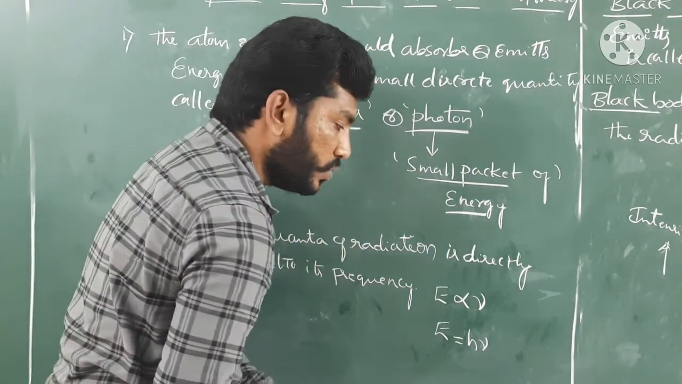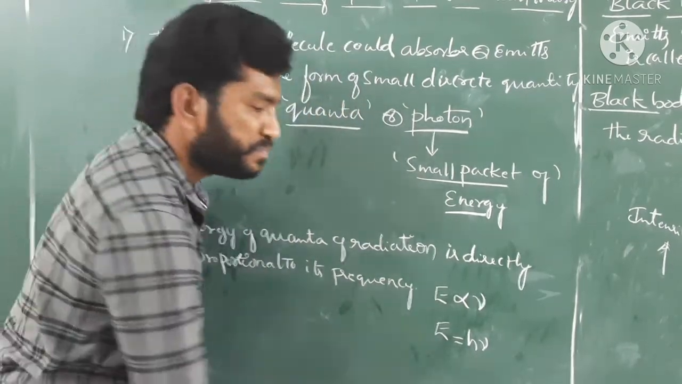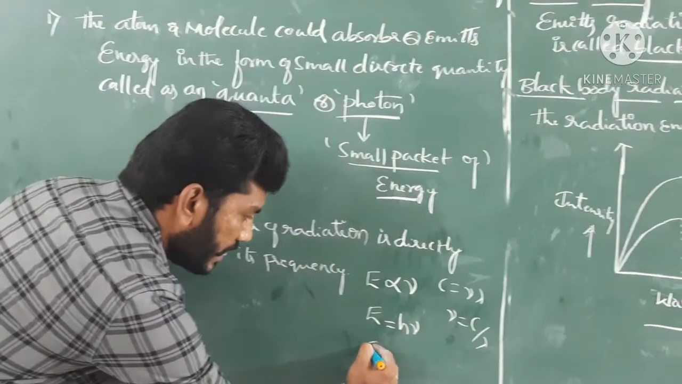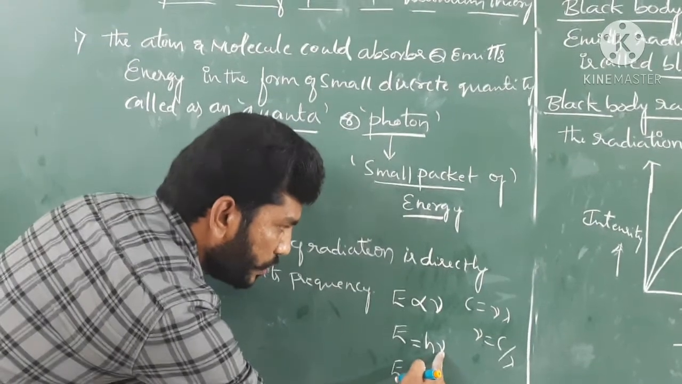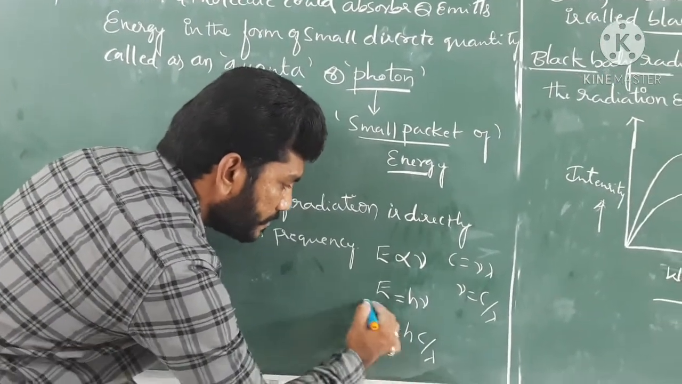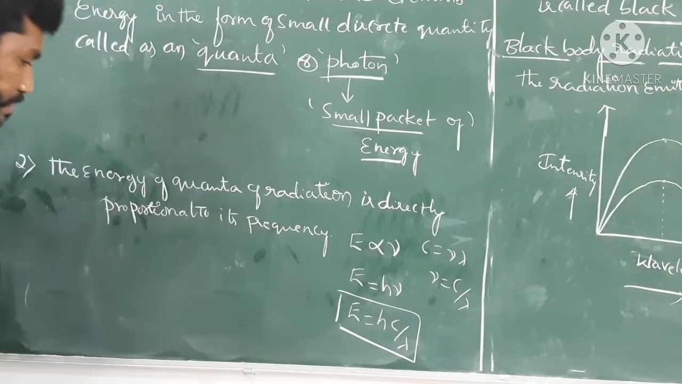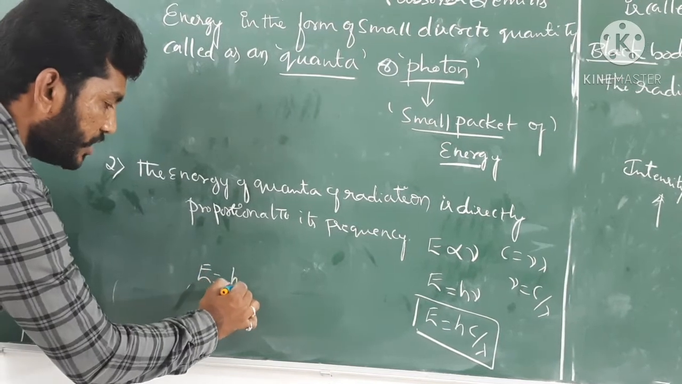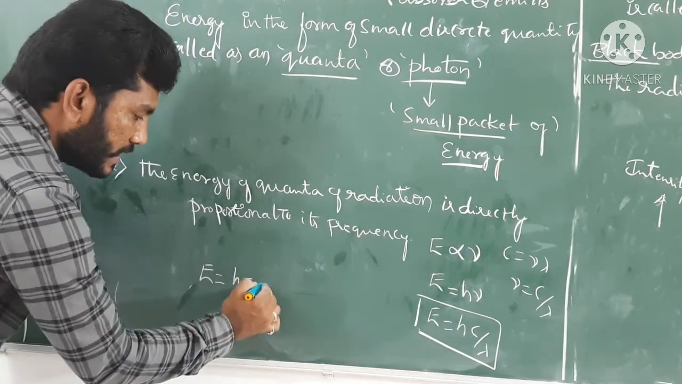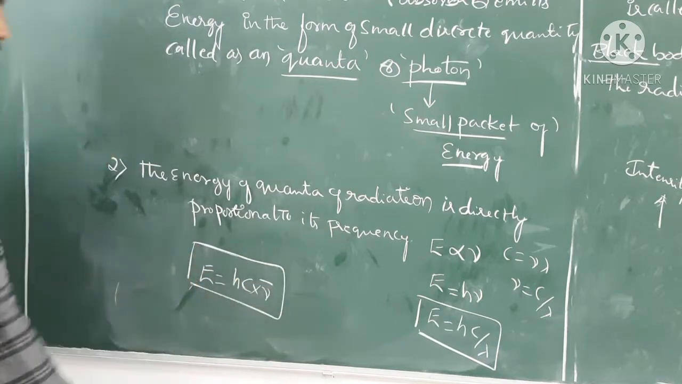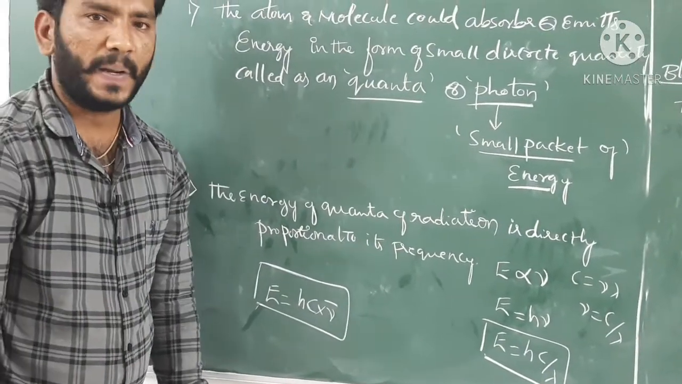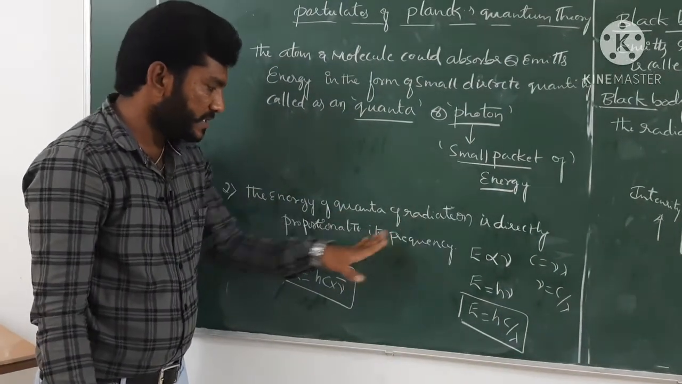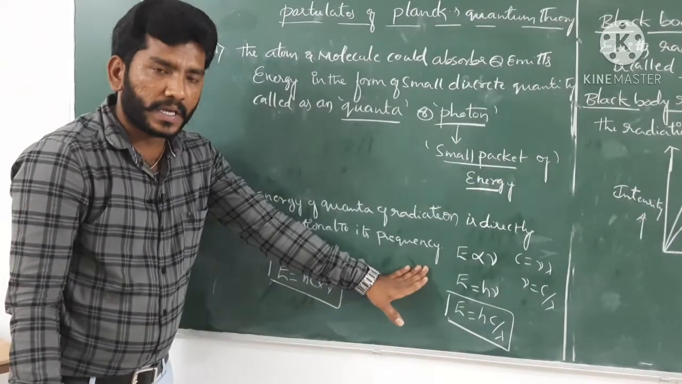Guys, we have to know what nu indicates here. C equals nu lambda, then nu equals C by lambda, isn't it? So E equals h into nu, which is nothing but h C by lambda. Ultimately, E equals h into C into 1 by lambda, and 1 by lambda is nu bar, which is nothing but the wave number. So this is the second postulate, guys. The energy of quanta of radiation is directly proportional to its frequency. Okay, so this is the thing.